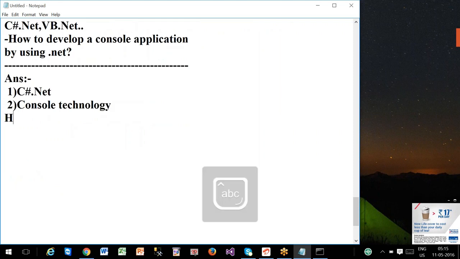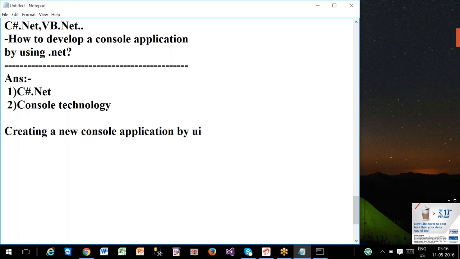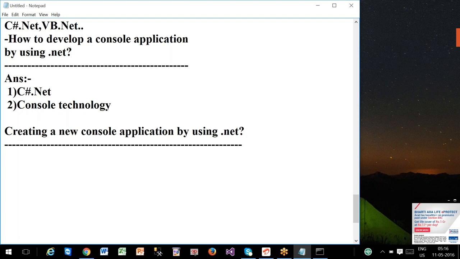Next one is developing, otherwise creating, a new console application by using the .NET platform.